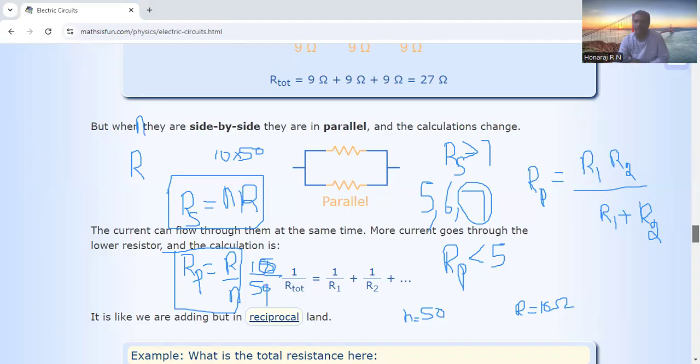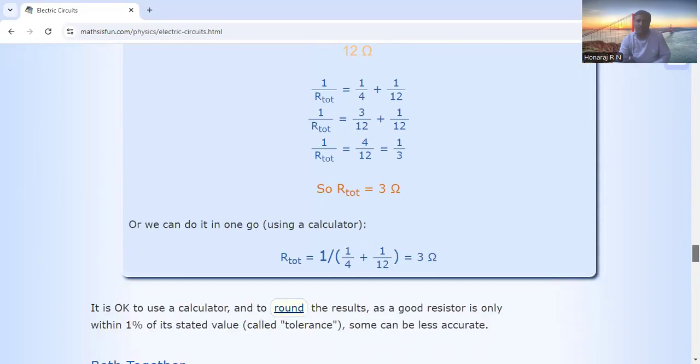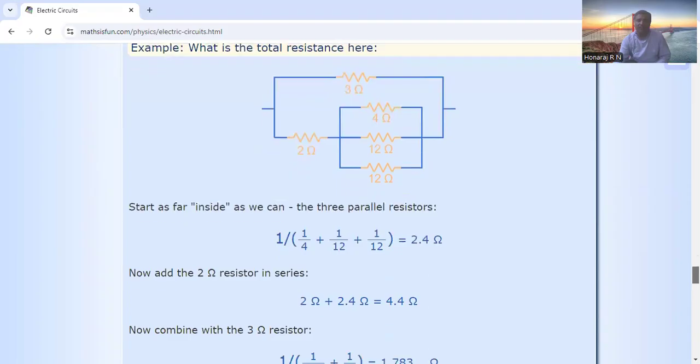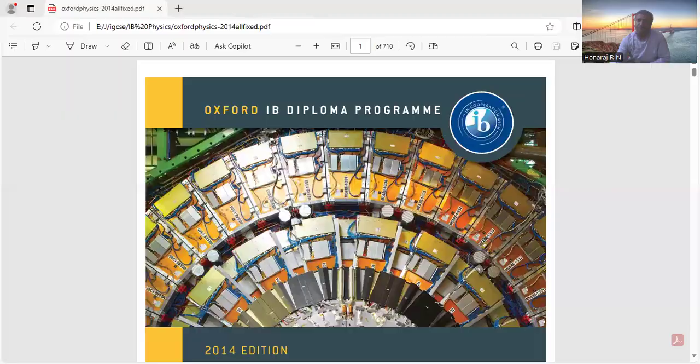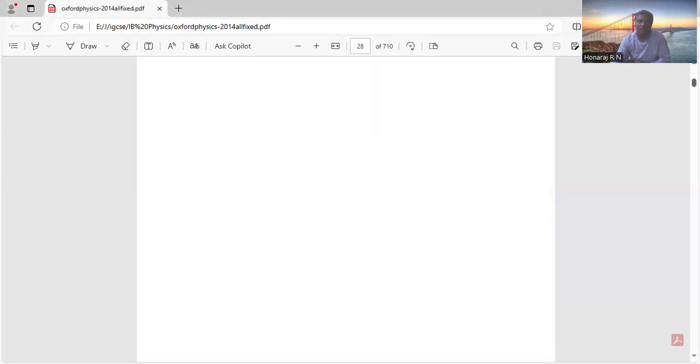Now let me take you to one of the textbook questions in your IB syllabus. If you have these preliminaries, you will be able to understand the concepts we have in the IB. Without that, you will find it difficult. Now I will share the screen again for the current electricity part in our IB textbook. Yeah. Now let me take you to the current electricity part.